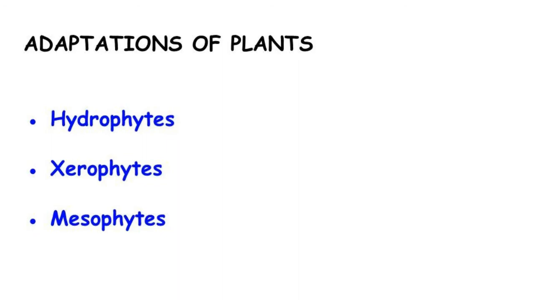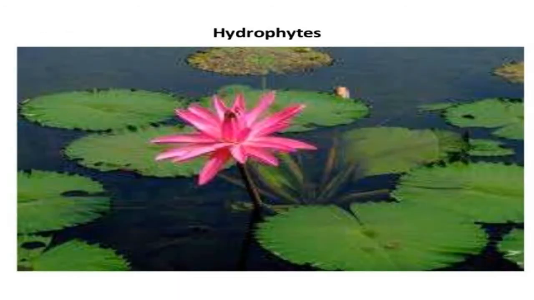Any feature of an organism or its parts that enables it to exist under the conditions of the habitat is called an adaptation. On the basis of water, we divide plants into three categories: hydrophytes, xerophytes and mesophytes. First one is hydrophytes. The plant growing in or near the water is called a hydrophyte. Hydrophytes may be free floating or submerged plants. These hydrophytes live in lakes, ponds, shallow water, marshy lands and marine habitats.